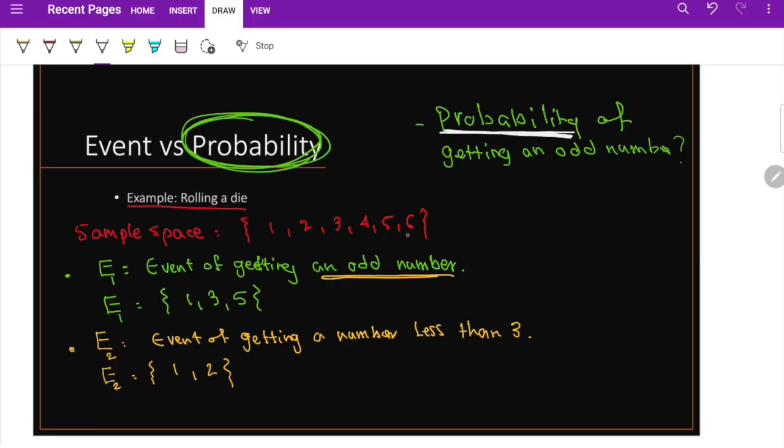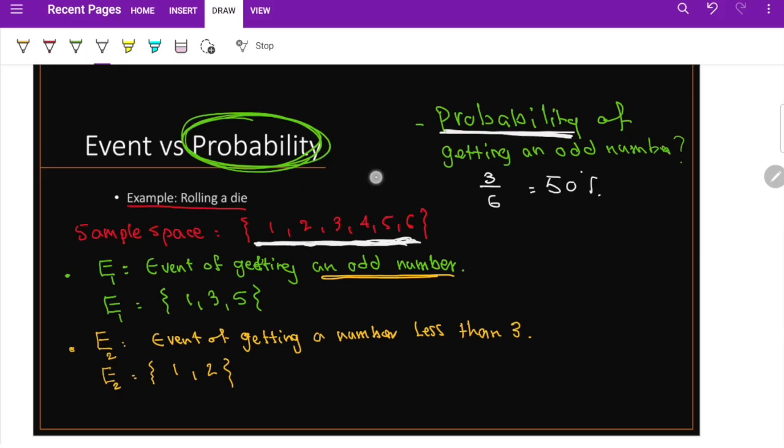If you use your intuition and look at the numbers, we have 6 numbers. One of them can occur. They have equally likely occurrence chances. So what is the chance of getting an odd number? You can tell me, half of these numbers are odd. So the probability of getting an odd number when you roll the die is going to be 50%, correct? Because you have 3 odd numbers over the total of 6, so you're going to get 50%.